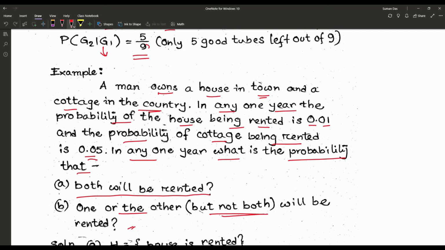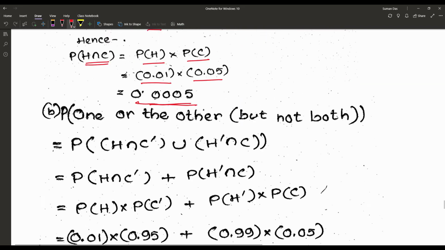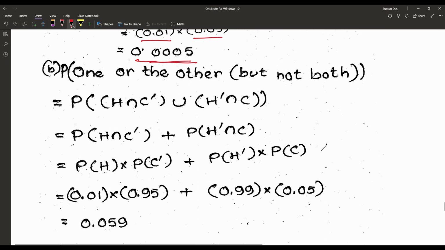That means the house or the cottage but not both will be rented. So what is the probability of one or the other but not both? Just check. Once again, one or the other but not both: house and not cottage, or cottage and not house.